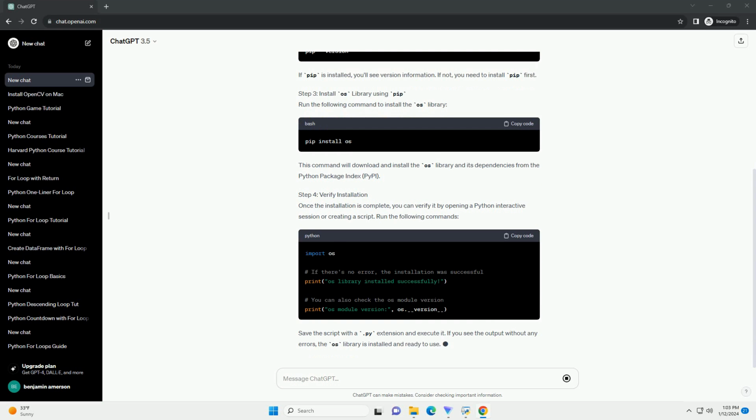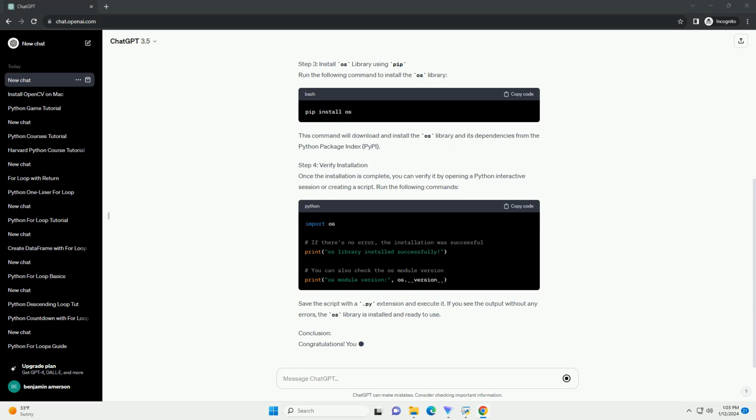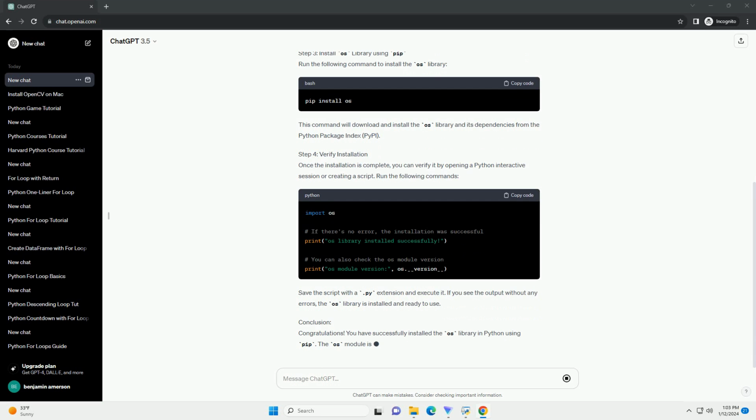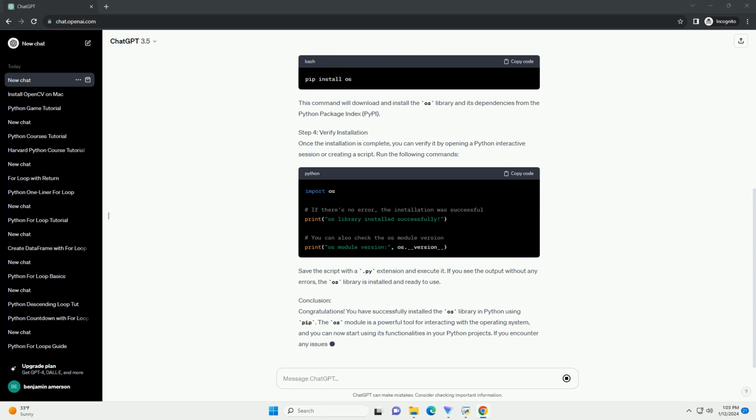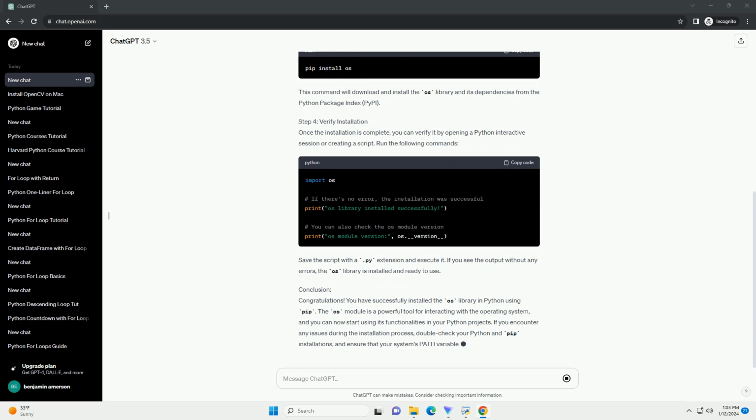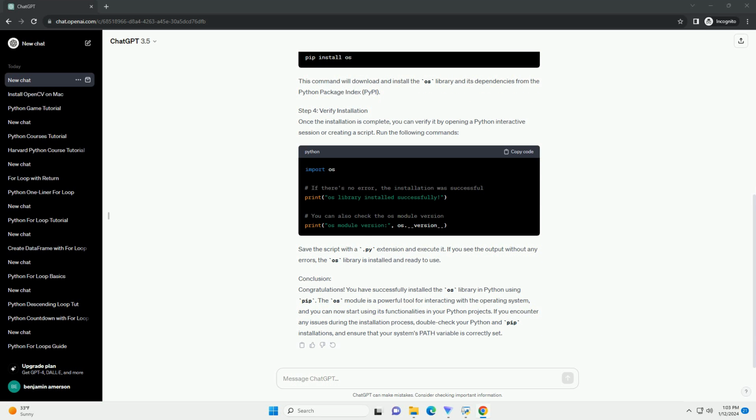Step 1. Open a terminal or command prompt. To begin, open your terminal or command prompt. This tutorial assumes that you have Python and pip installed on your system. Step 2. Check if pip is installed. Run the following command to check if pip is installed. If pip is installed, you'll see version information. If not, you need to install pip first.